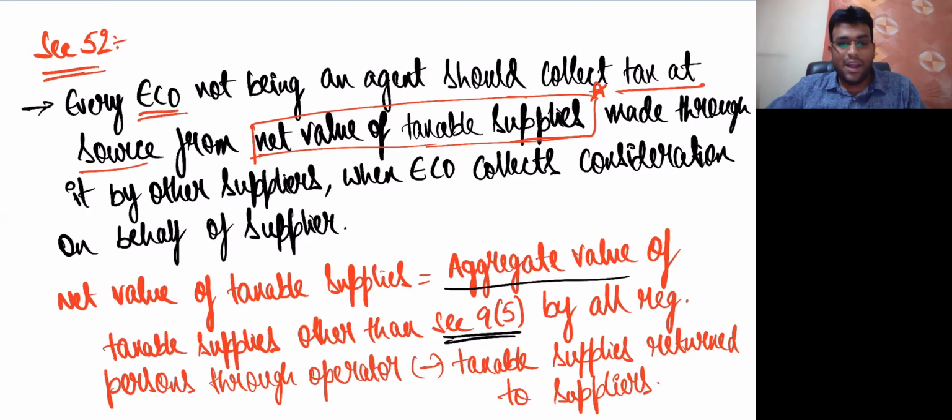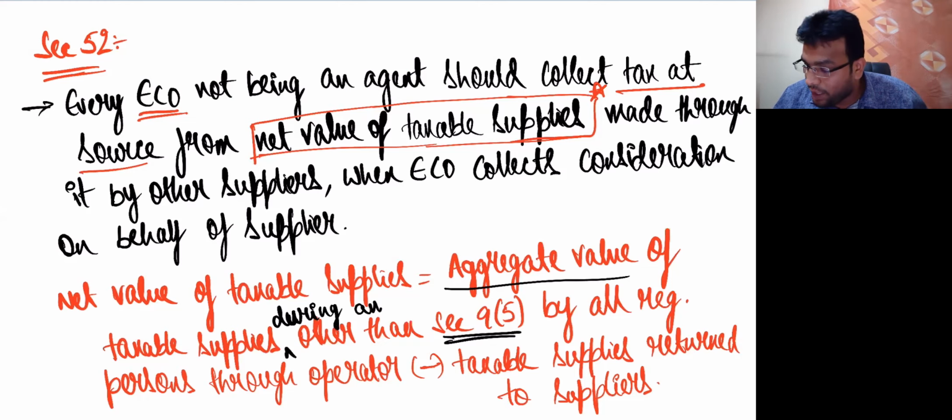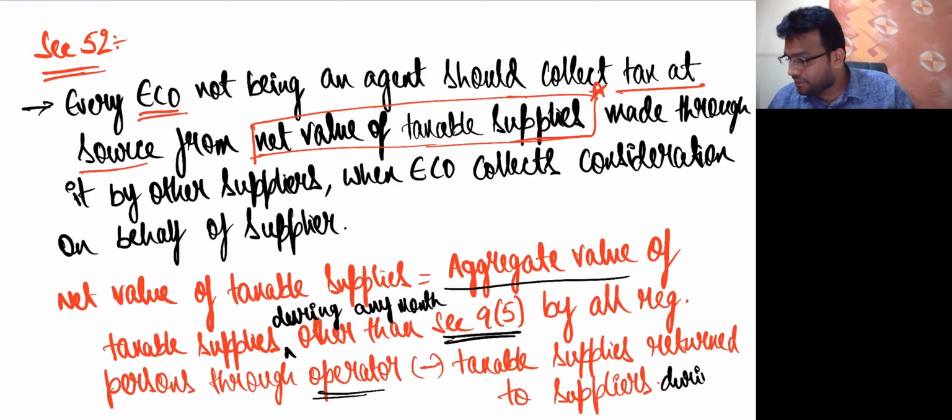Getting clarity? Come on. What is net value of taxable supplies? Aggregate value of taxable supplies other than section 9(5). I'll add one word here: aggregate value of taxable supplies during any month, other than 9(5), by all registered persons through operator, minus taxable supplies returned to the suppliers during the month.